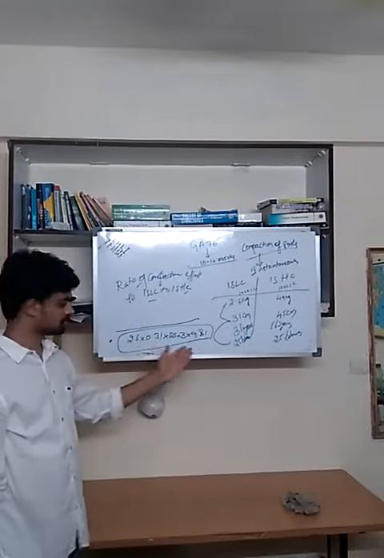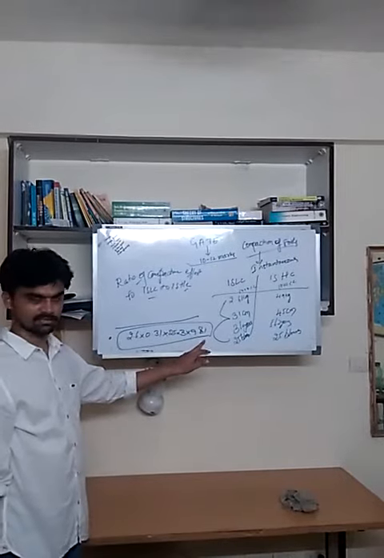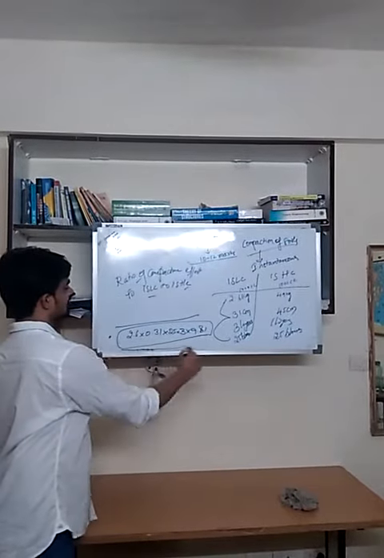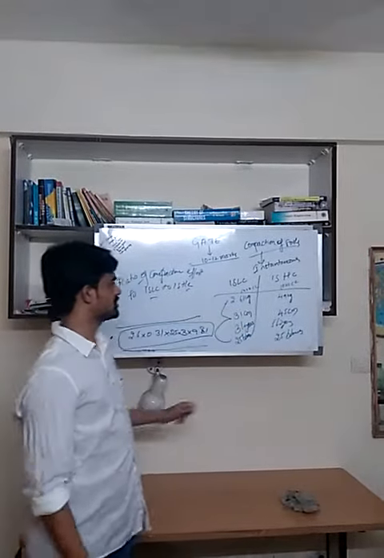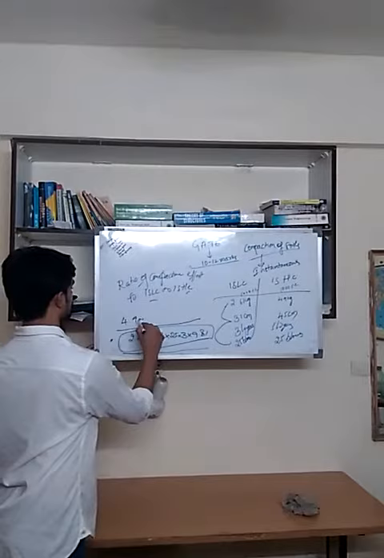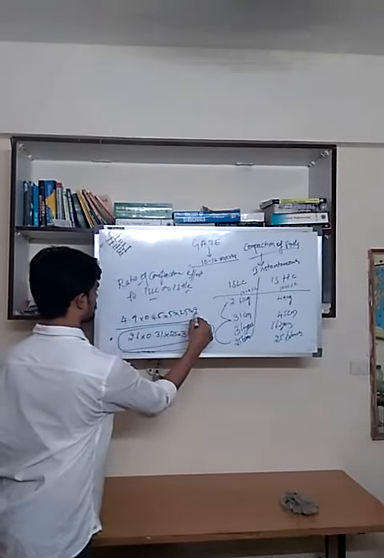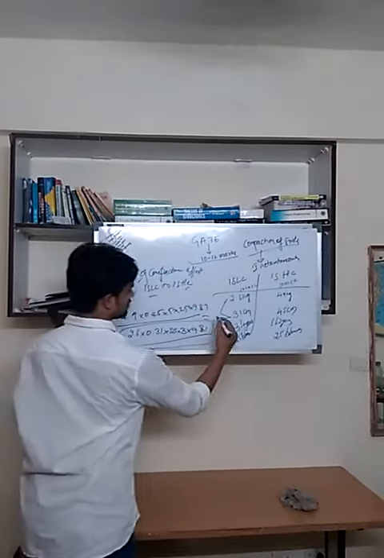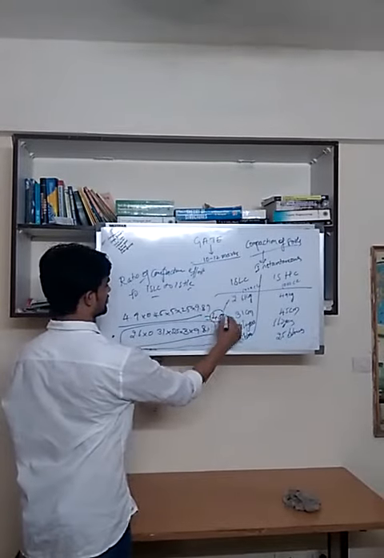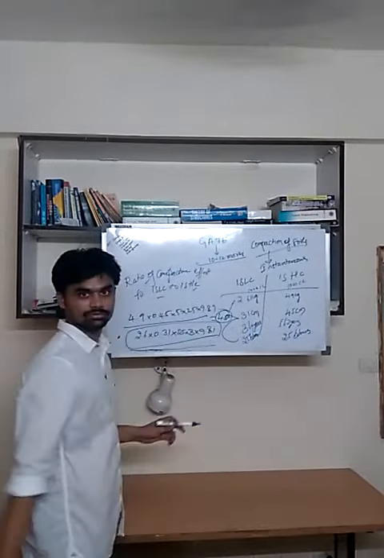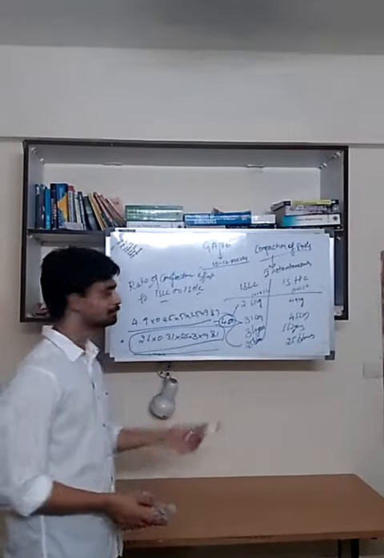I think you can make it out. Kg, meter per second square. You can make it out through units. And for heavy compaction, same thing: 4.9 into 0.45 into 5 into 25 into 9.81. This is a standard value, you will get approximately 4.56. If you can remember this value, better. If not, you can calculate easily.